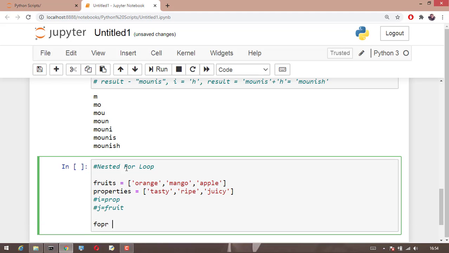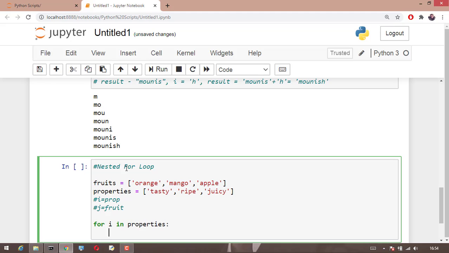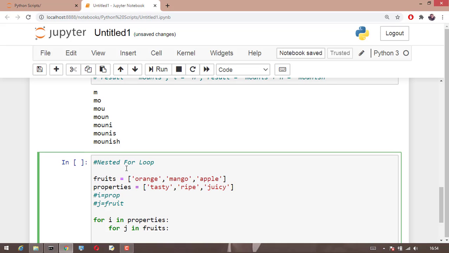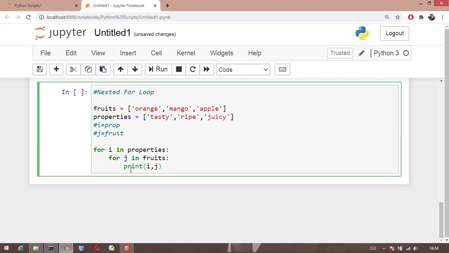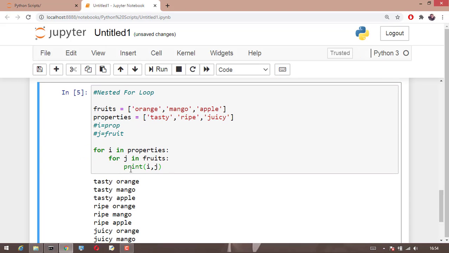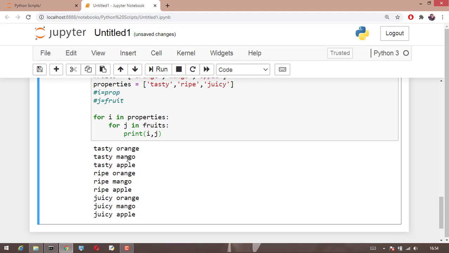So first, for i in properties and for j in fruits, I'll simply say print i comma j. And if I run this block of code, you can see that first it is coming as tasty orange, tasty mango, tasty apple, then ripe, then juicy.